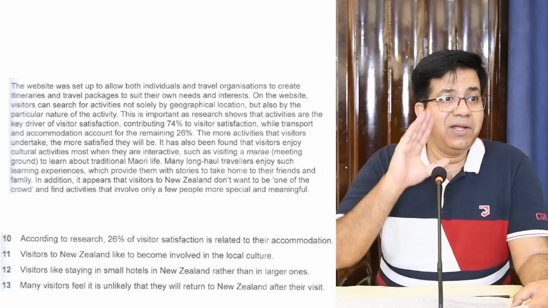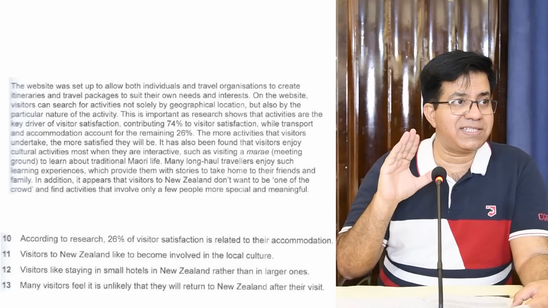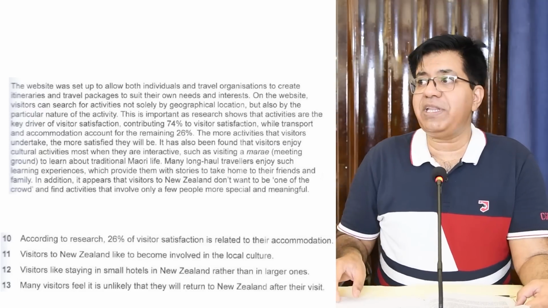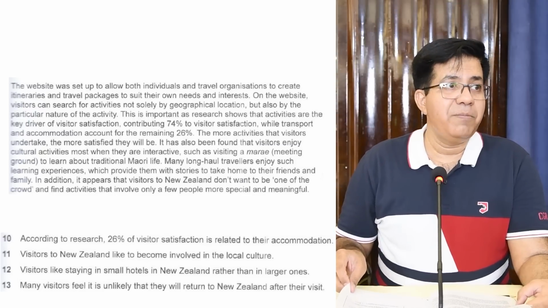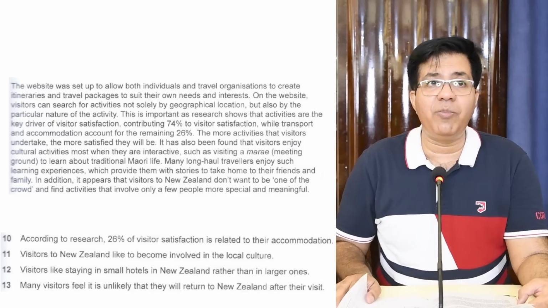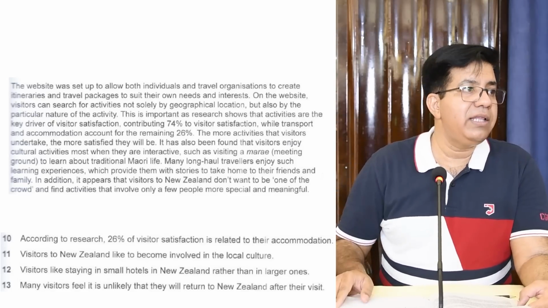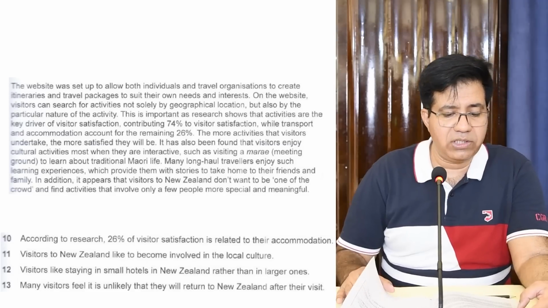Now tell me, only accommodation is 26? No. Transport and accommodation. So what should be the answer? False. Because 26 is not accommodation. It is transport and accommodation together. That is why answer is false.